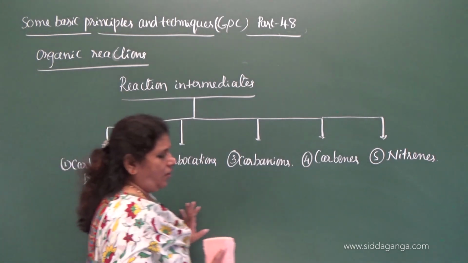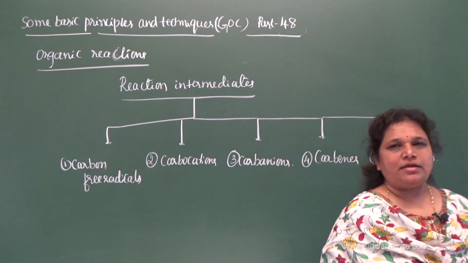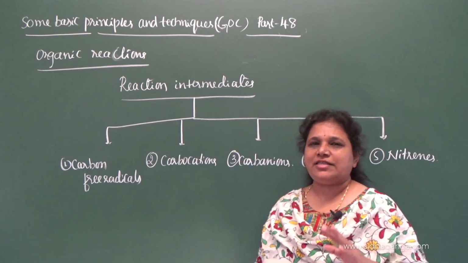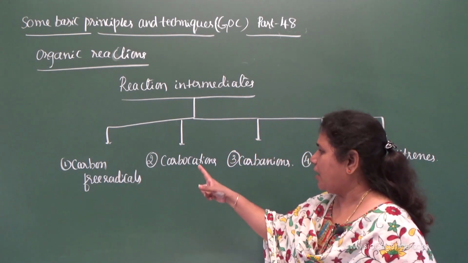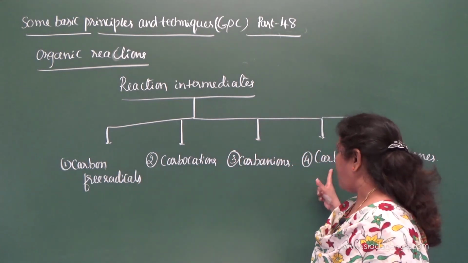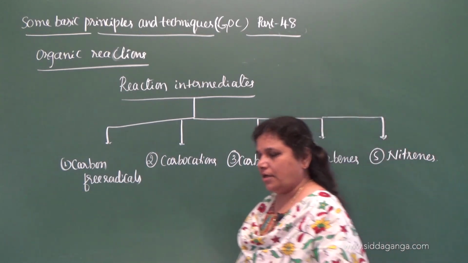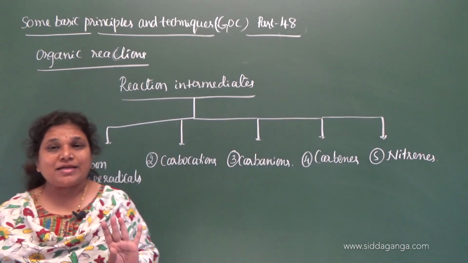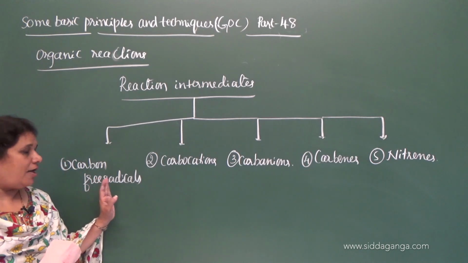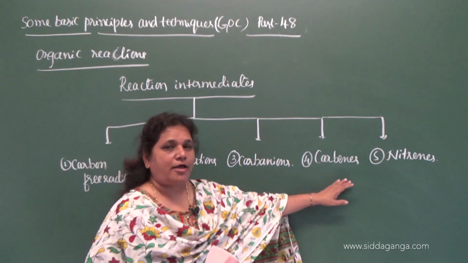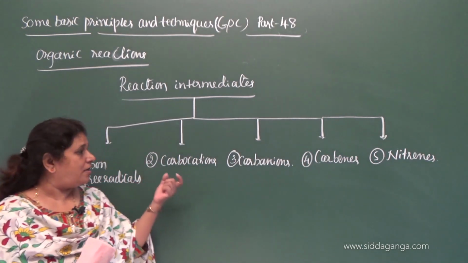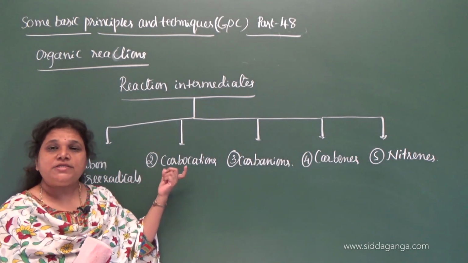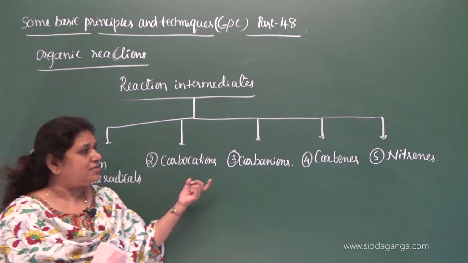As you know, all these are classified in general under electrophiles and nucleophiles. Here carbon free radicals, carbocations, carbenes and nitrenes are all electrophiles. Carbon free radicals, carbenes and nitrenes are neutral electrophiles. Carbocations are positively charged electrophiles.